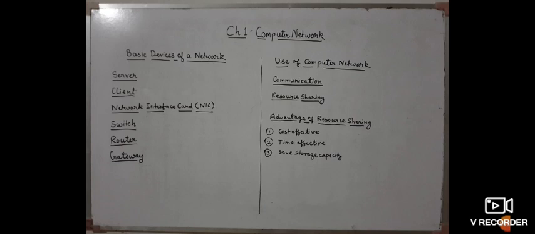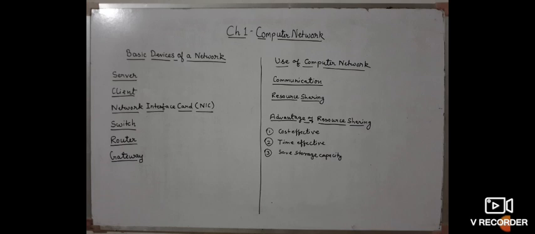First one is server. A server is the main computer in the network which stores and processes all the data and information. Data is usually sent from here.